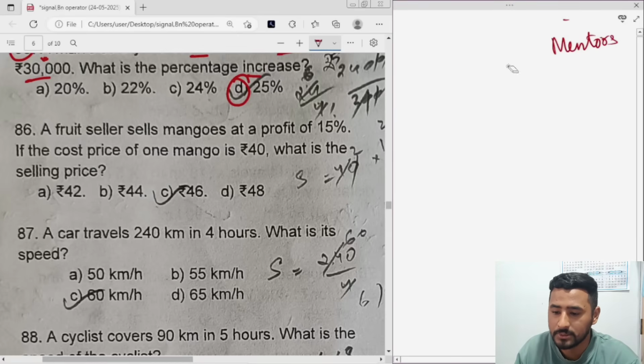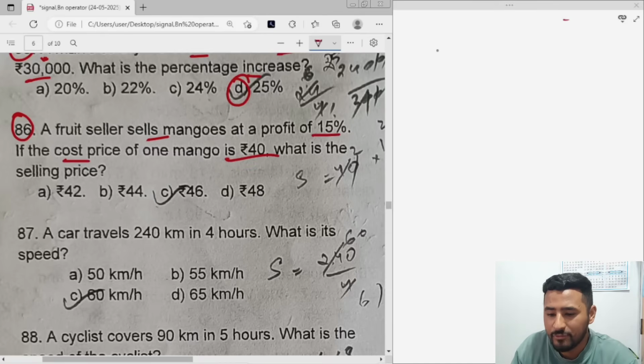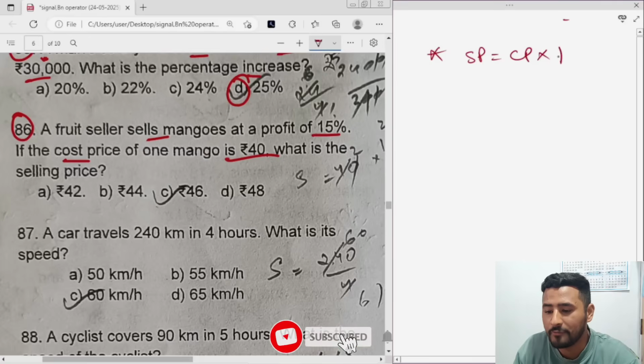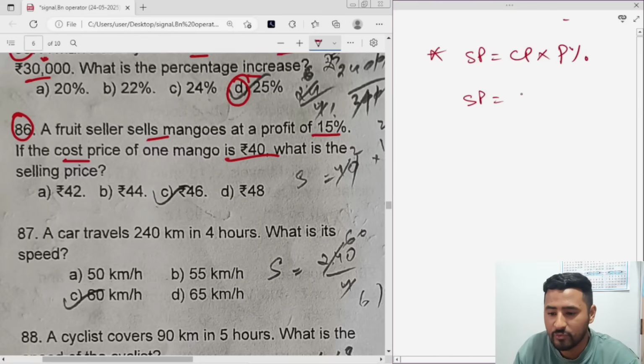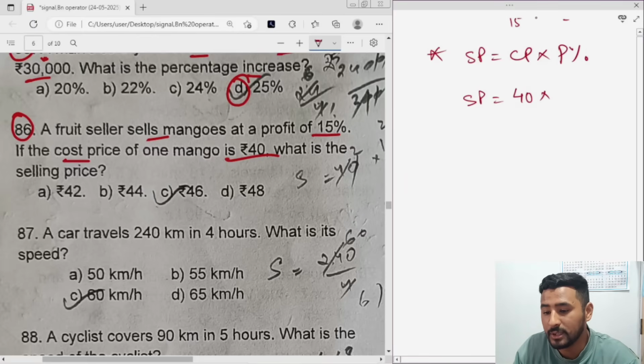Okay, so let's go. Question number 86. A fruit seller sells mangoes at a profit of 15%. If the cost price of one mango is 40, what is the selling price? Same formula again. SP is equal to CP into profit percent. Since they are talking about profit, SP is not given. We need to find it. CP is 40 into profit percent, 115 by 100. You will not write 15% but 115%, which is 115 by 100.